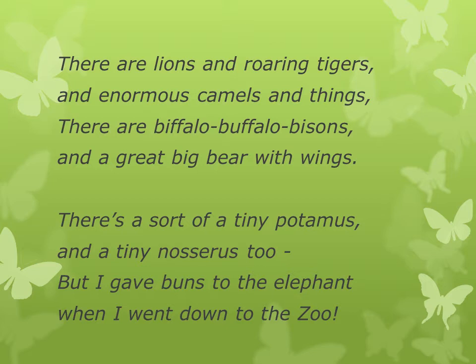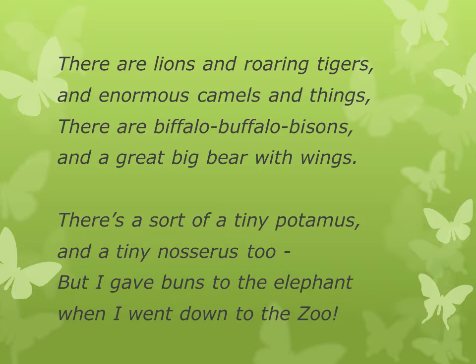There are buffalo, bisons. The child does not know the clear name. So buffalo is not the real name, but there is buffalo. We know what it is. And bisons. Bisons are also a large wild animal that looks like a cow with long curved horns. And a great big bear with wings. We know there are no bears with wings.